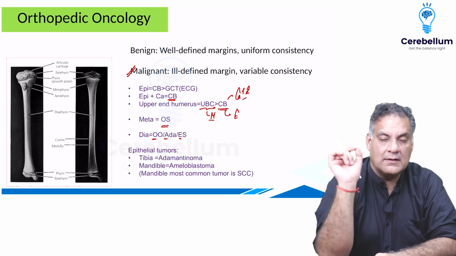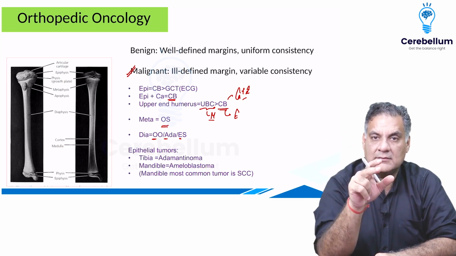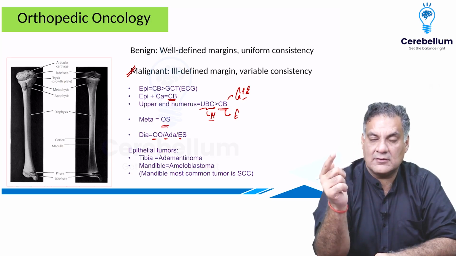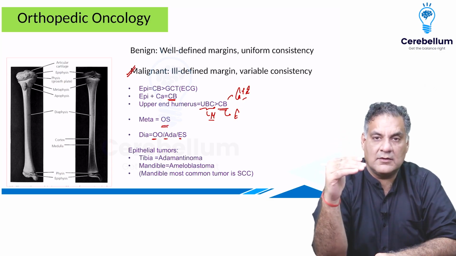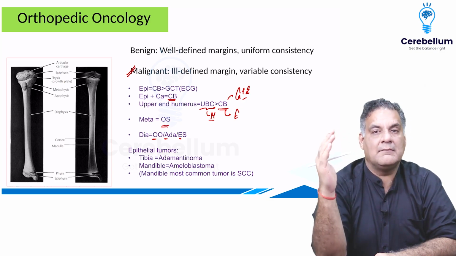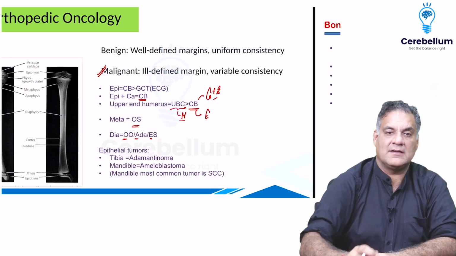Now, what is the love triangle? The love triangle is that ameloblastoma loves mandible, but mandible loves squamous cell carcinoma. The most common tumor of the mandible is squamous cell carcinoma, but the most common location of ameloblastoma is the mandible. So ameloblastoma loves mandible, and mandible loves squamous cell carcinoma.